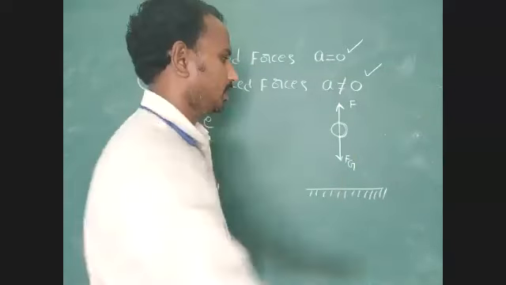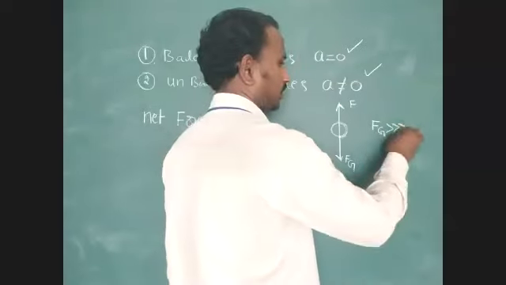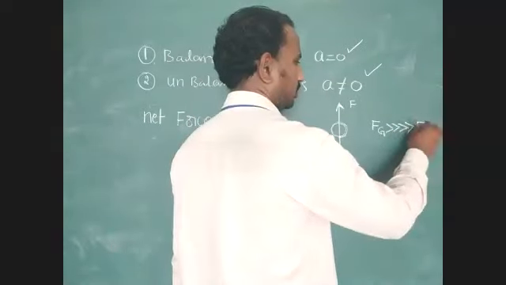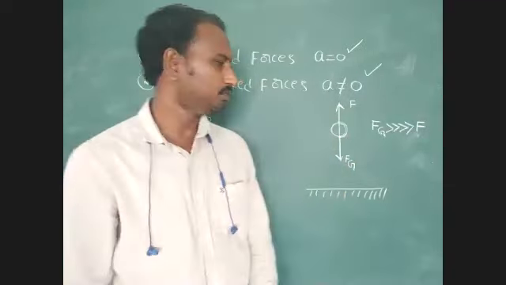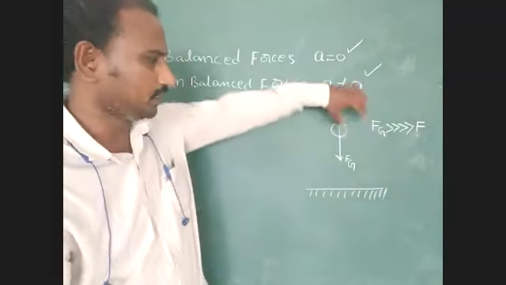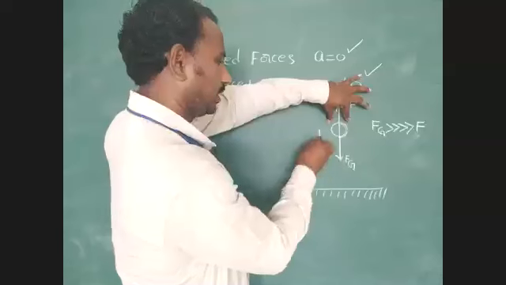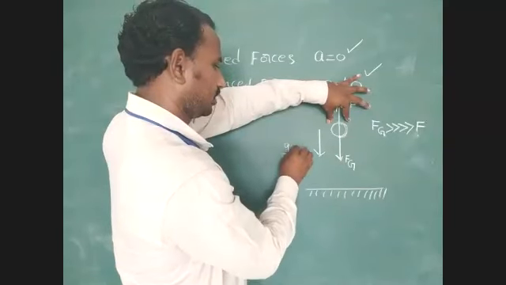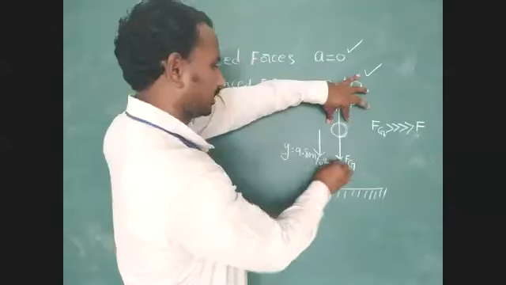Here Fg is very much greater than the force applied by the small mass of the object. Because of that, the body accelerates in the vertically downward direction. The value of g is 9.8 meter per second square.